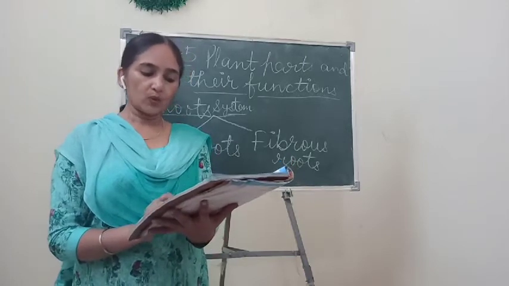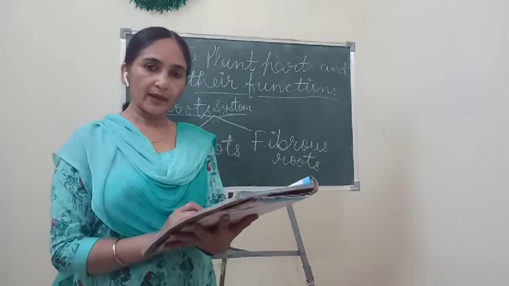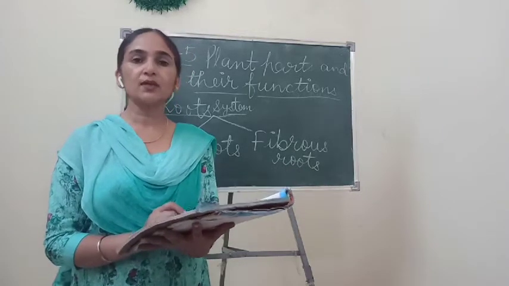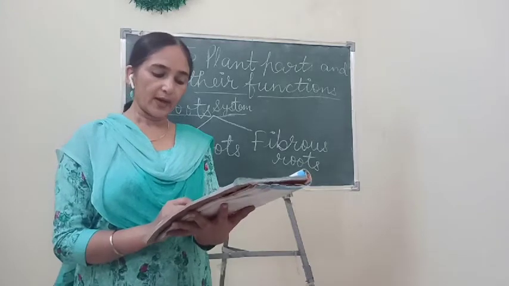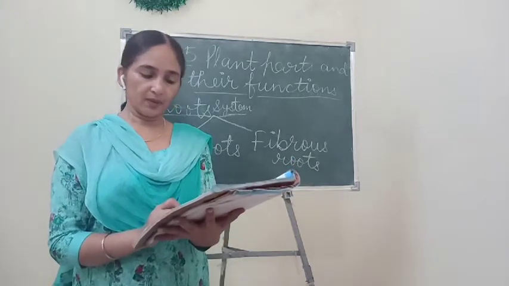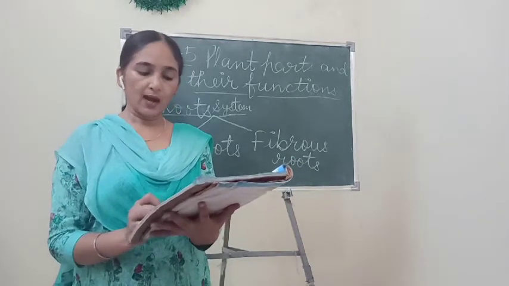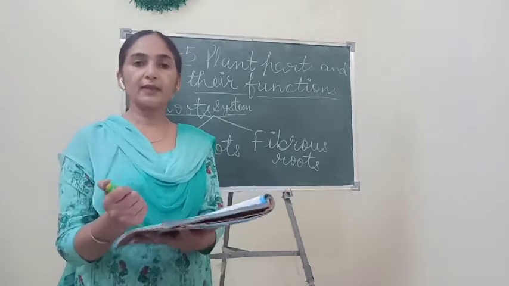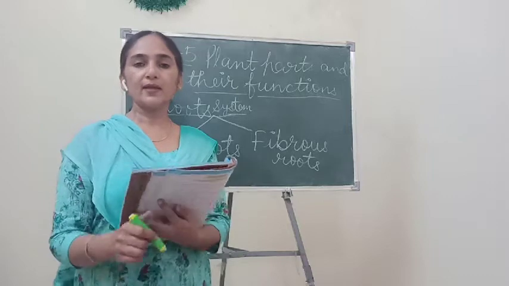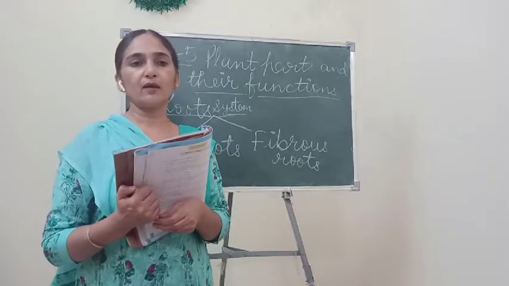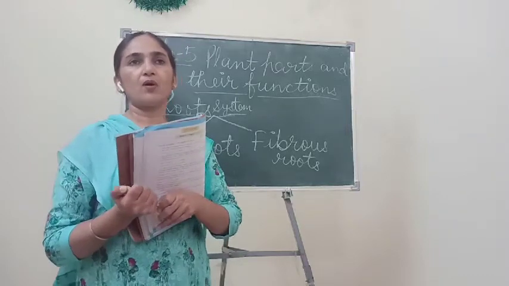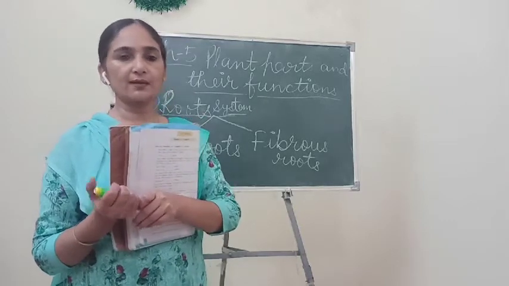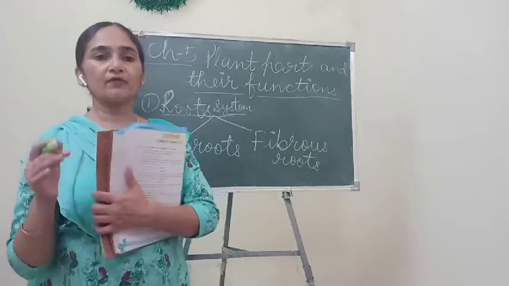The taproot itself is quite thick, but its branches are much thinner. Radish, turnip and carrot are examples of plants with taproot. You can easily understand by watching radish, turnip, or carrot. These are mainly the examples of taproot.